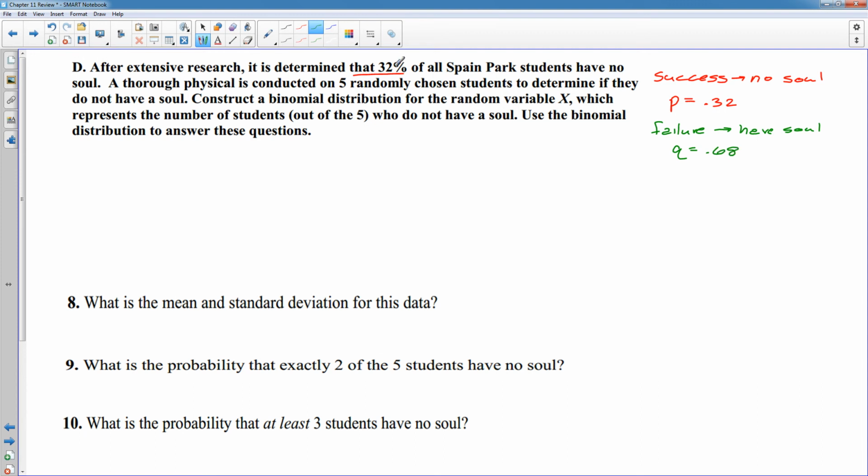So whatever percentage they give you, we're going to call that the success, and then I randomly choose 5 students. So N, the number of students, is 5 that I choose. And then I want you to construct a binomial distribution for this information.